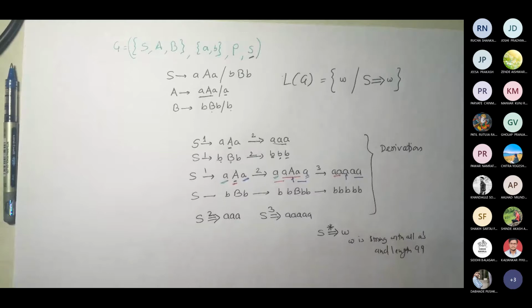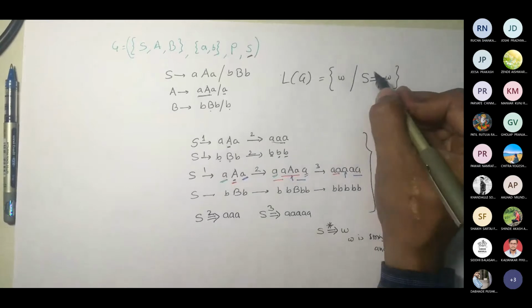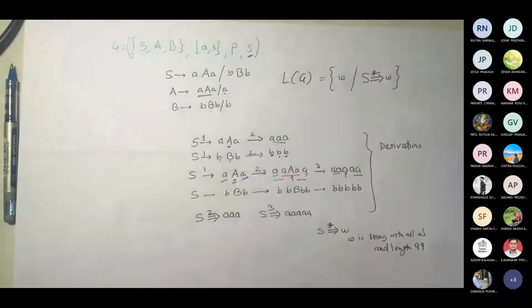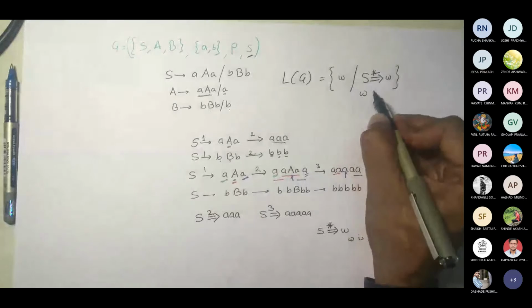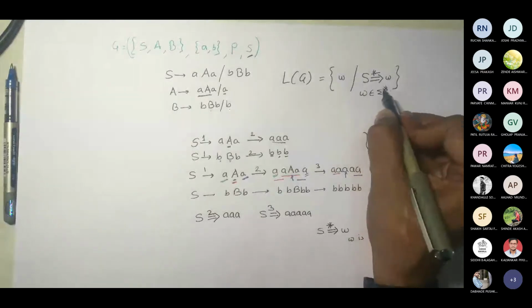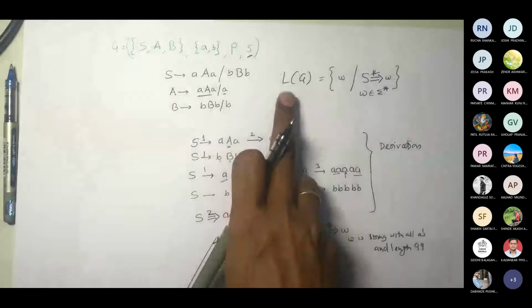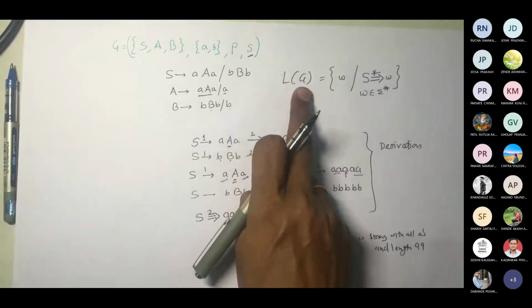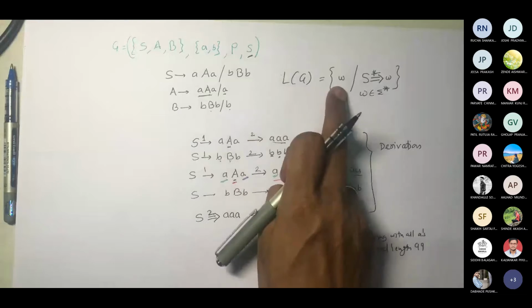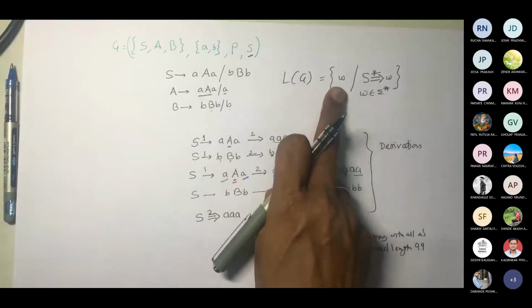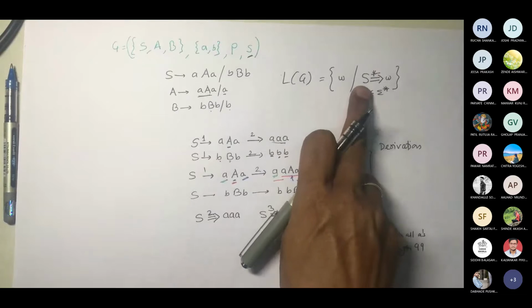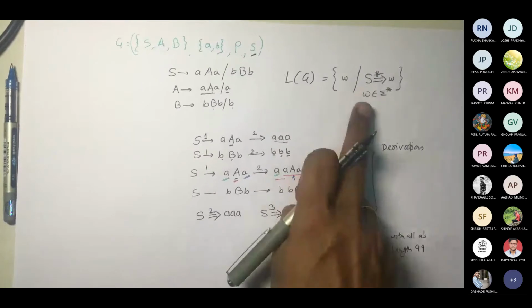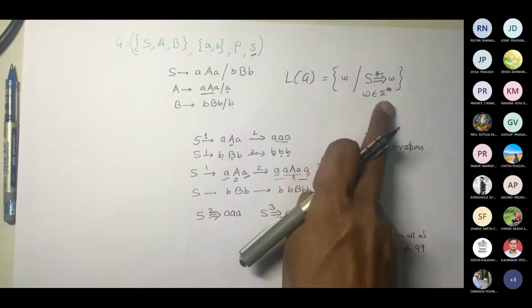This derivation may require some steps, starting with 1 to n. So whenever I am writing this language, I will be writing it like this, and W belongs to sigma star. So language L over grammar G is defined as the set of strings W, where every such W is derived from S and W belongs to sigma star.